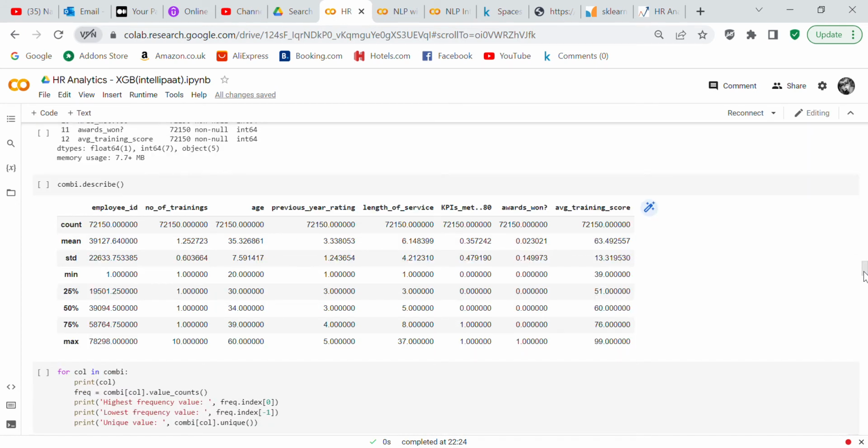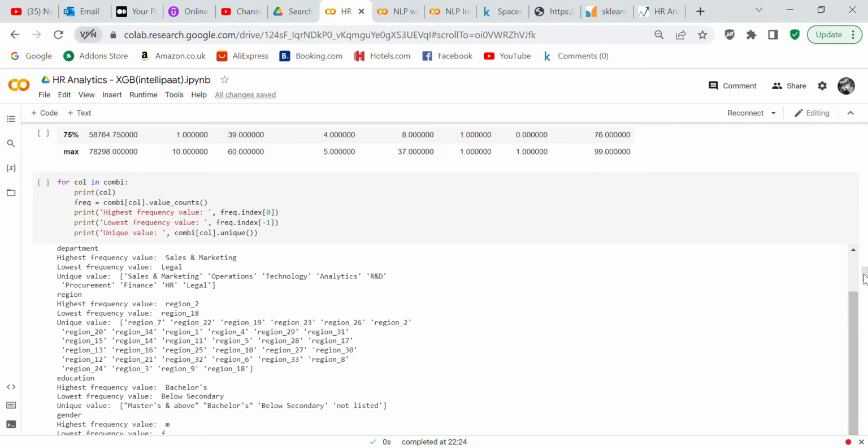So now we're going to describe combi, and describe only describes the numeric columns. But if you had wanted, I think inside the brackets, if you had said "all," then it would describe even the object columns. But I didn't want to describe the object columns. I just wanted to describe the numeric columns. So this gives you a few of the statistics for each numerical column.